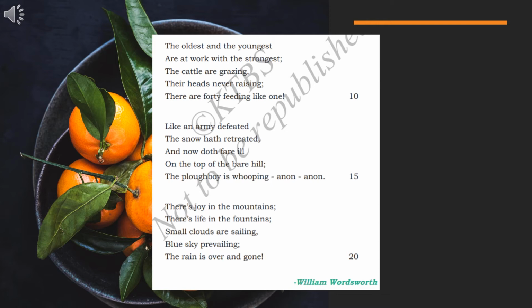So in winter you have heavy rains. During the winter season you cannot do any harvest, that is, you cannot grow any crops. So the farmer is waiting for which season? That is the spring season, which comes in the month of March. So after the long winter, the people of the village are working in their fields. Here the oldest and the youngest means the oldest are like parents, and the youngest are the children.